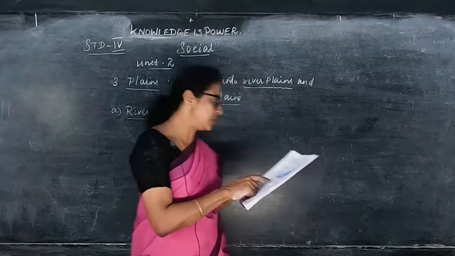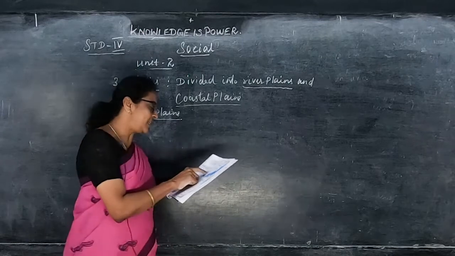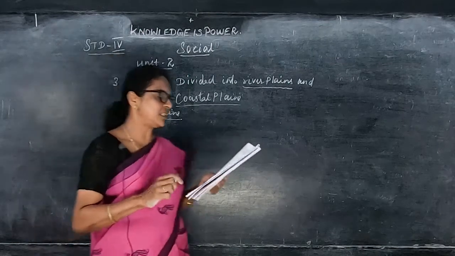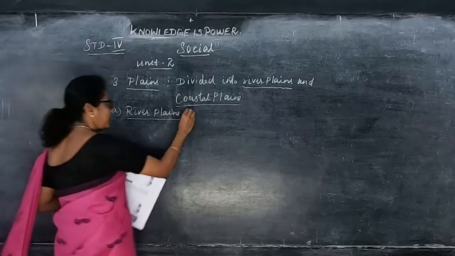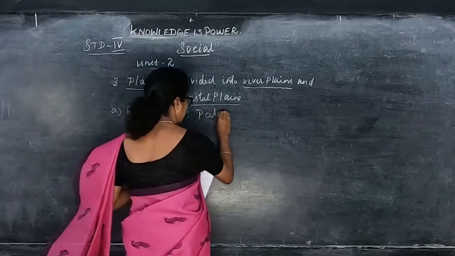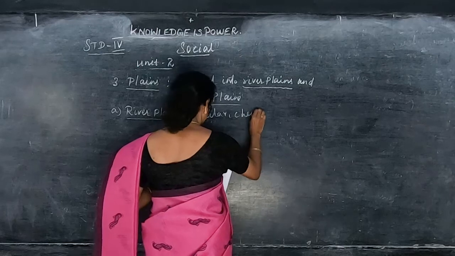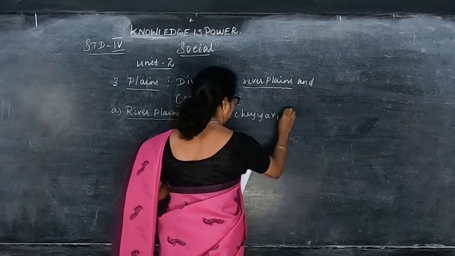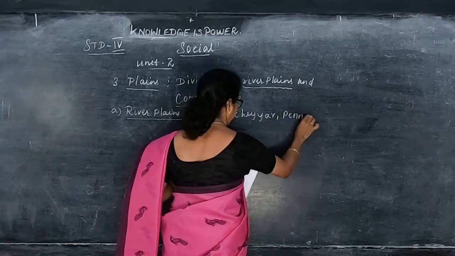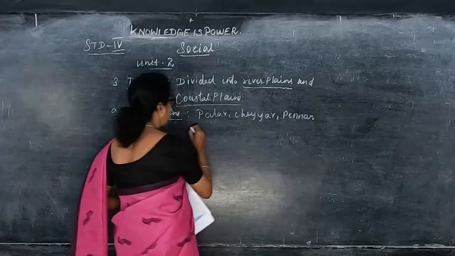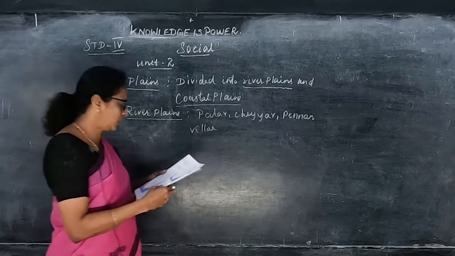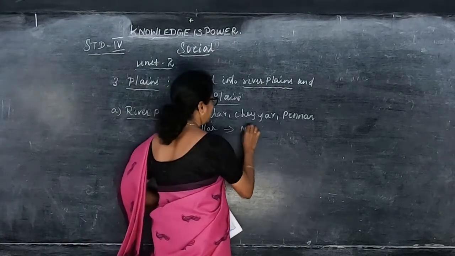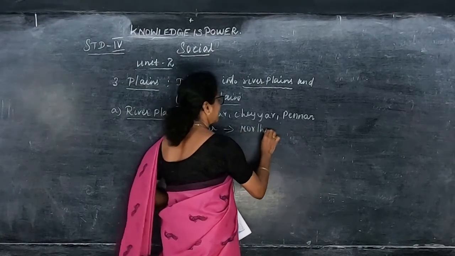So this is about the river plains. What are the rivers? Palar, Cheyyar, Pennar and Vellar are from the northern plains.